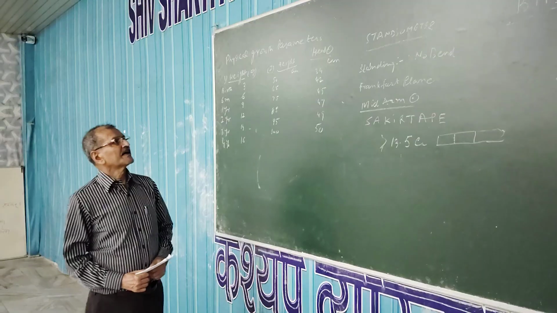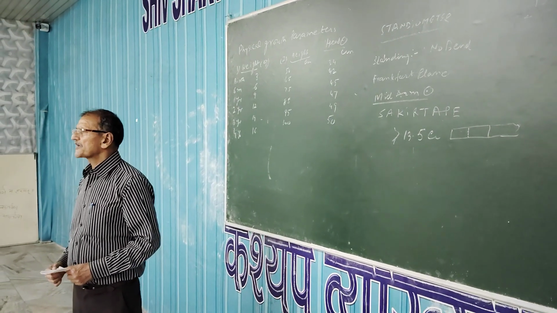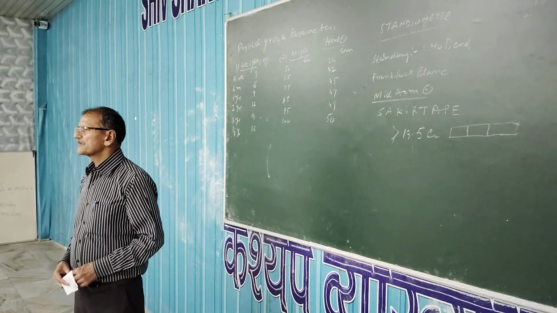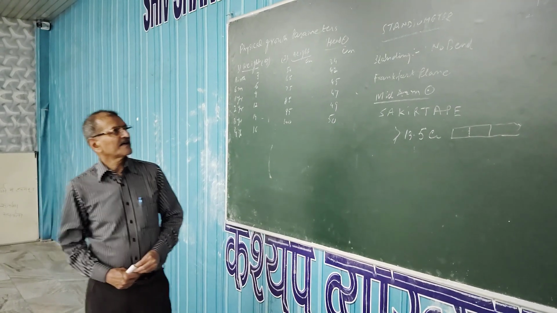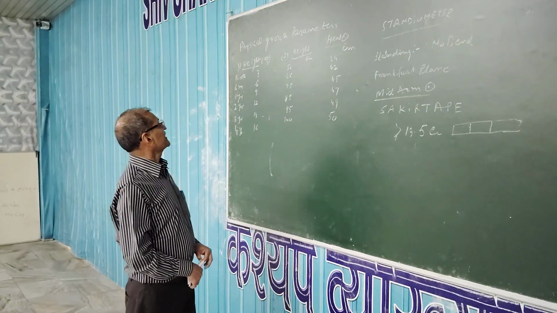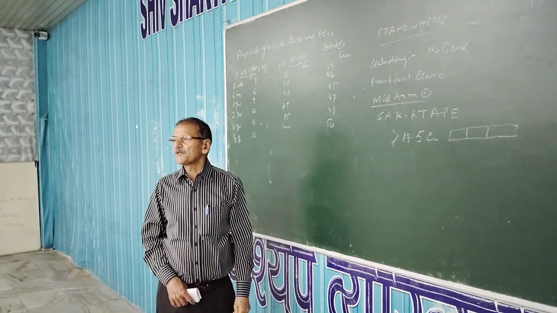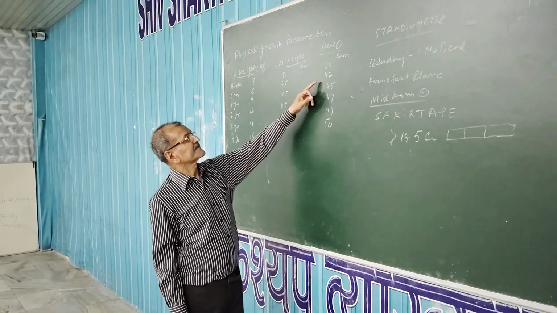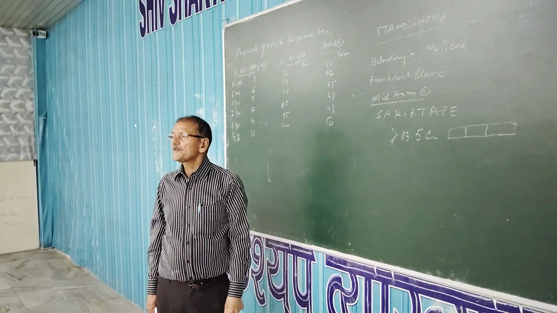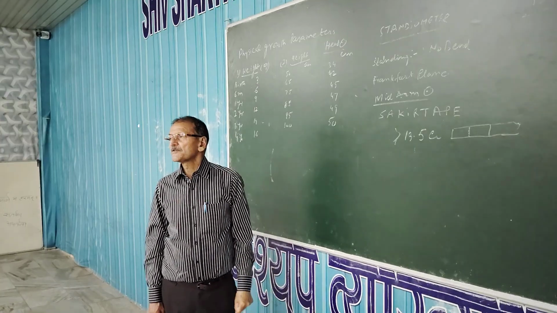So third is head circumference. This also we saw last time in practical, how to measure the head circumference and how the growth of head circumference takes place. At birth it is approximately average 34 centimeter, and at 6 months will be 42, and at 1 year it will be 40 centimeter.